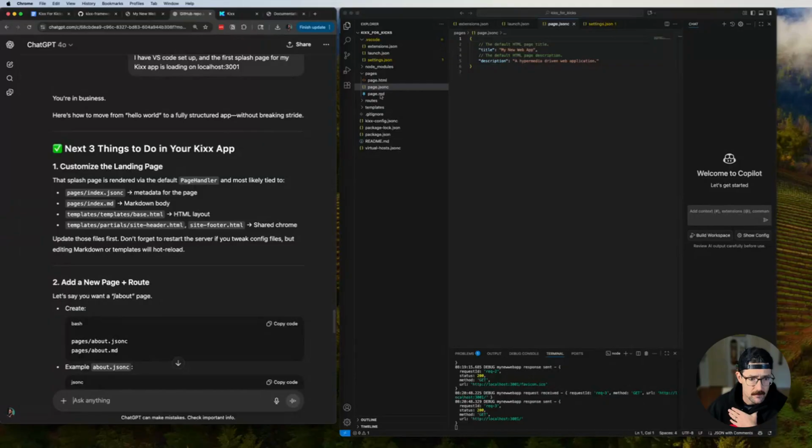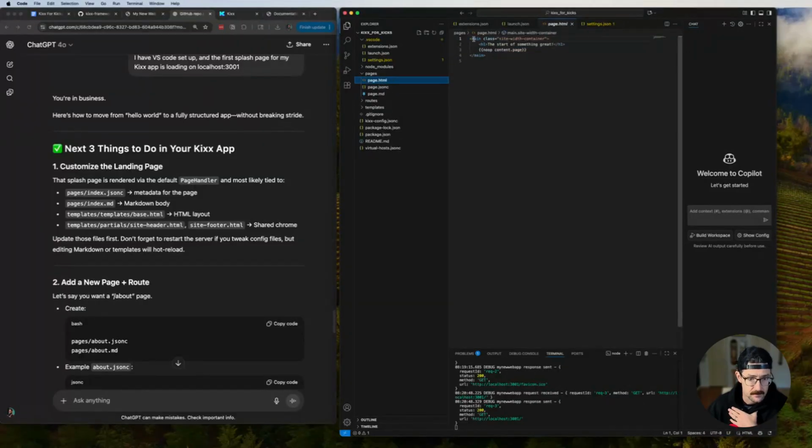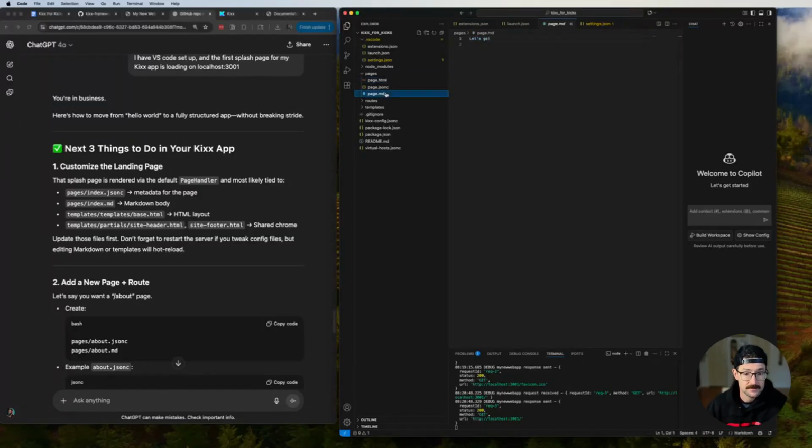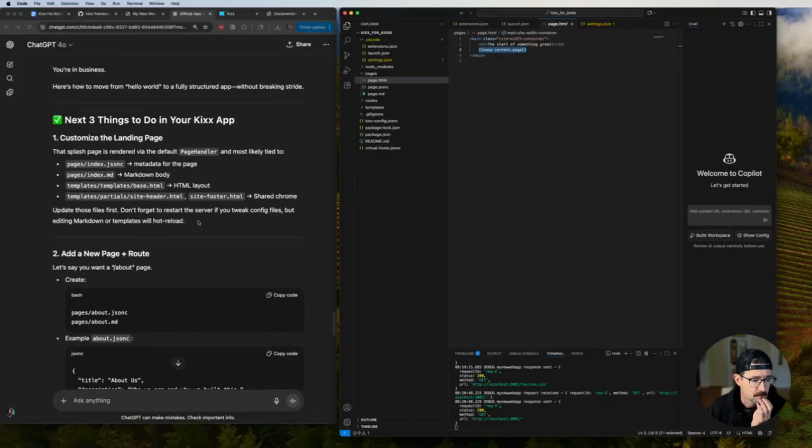Okay, cool. And then page.html. So the HTML is going to be, that's interesting. Oh, so no-op content.page is this. It must be generating from this. Interesting. Okay, cool. Let me see if I'm getting that right. Don't forget to restart the server if you tweak config files, but editing markdown or templates will hot reload.